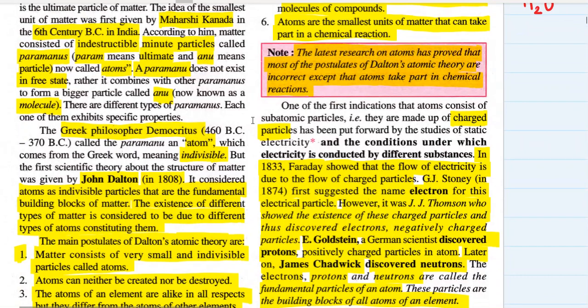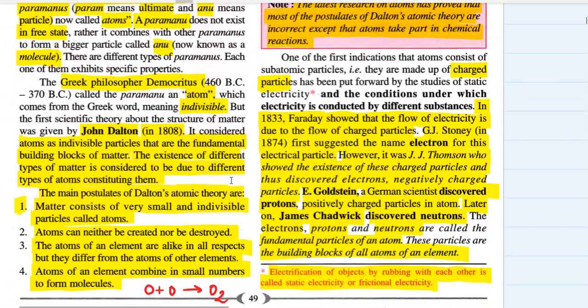And as you can see, this is how science has progressed over the past centuries. How science has moved ahead, how the ideas have changed, how new ideas have been discovered, and the old ideas were discarded. You can see the progress of science, and you can see that nothing is permanent in science; everything changes with time.